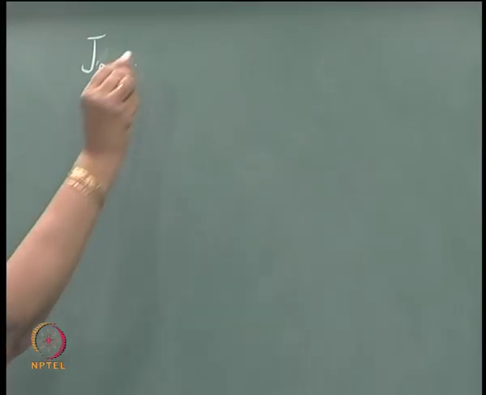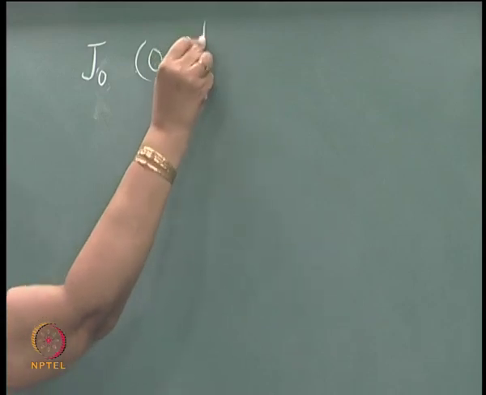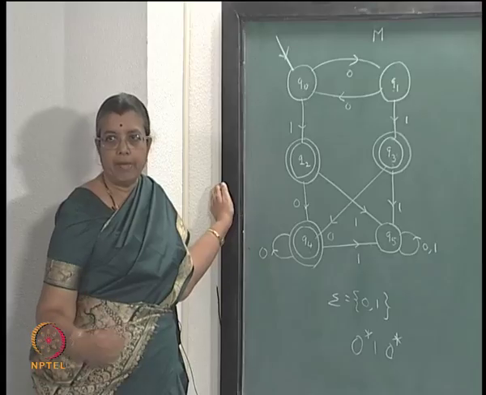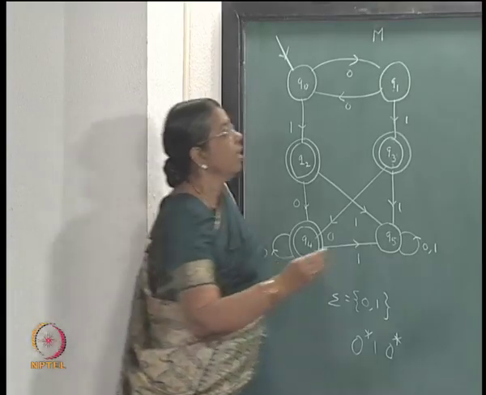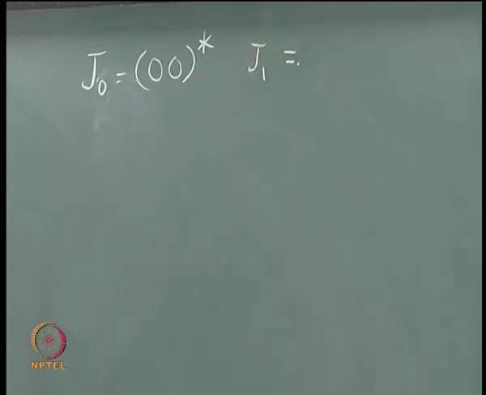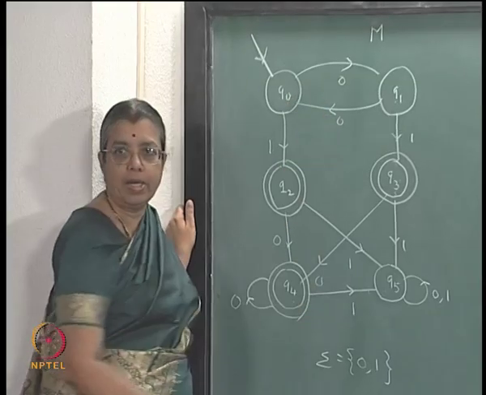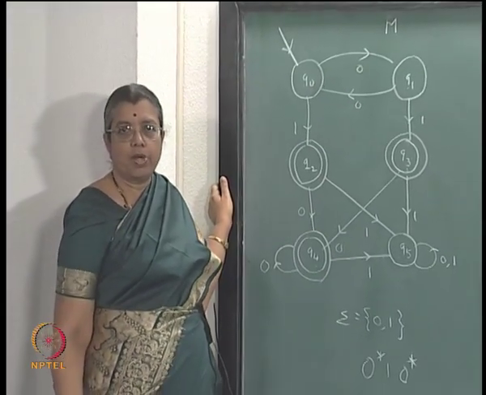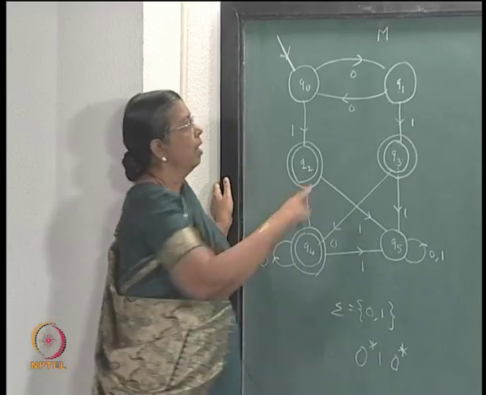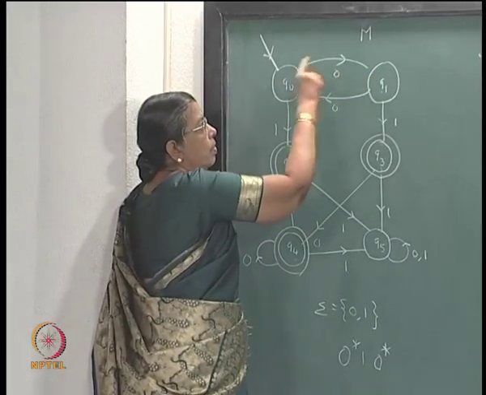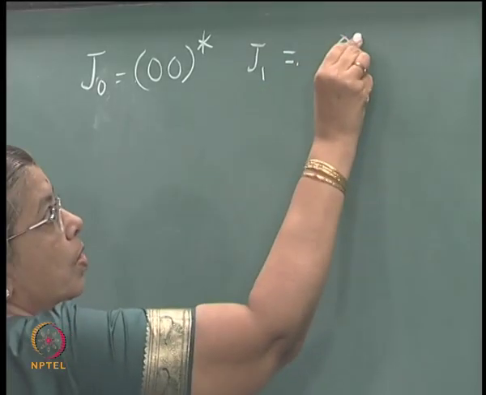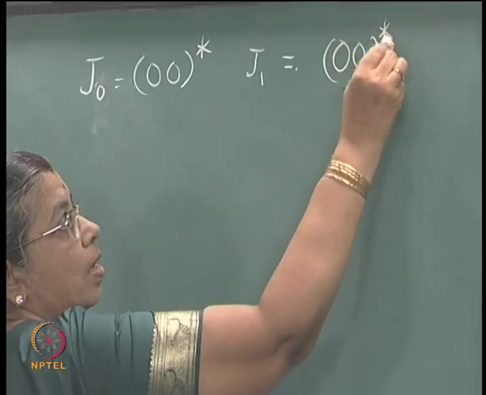So, J 0 contains the strings corresponding to 0 0 star, even number of zeros. J1 is the set of strings which take you from Q0 to Q1. What sort of strings take you from Q0 to Q1? Odd number of zeros: 0, 0 0 0, 0 0 0 0 0 and so on. So, J1 corresponds to 0 0 star 0.